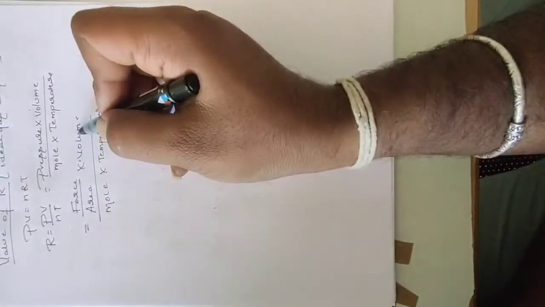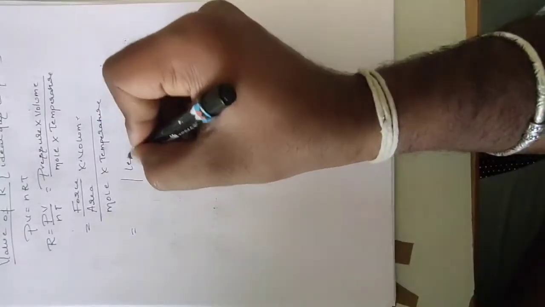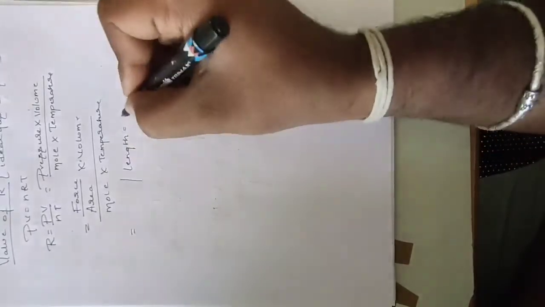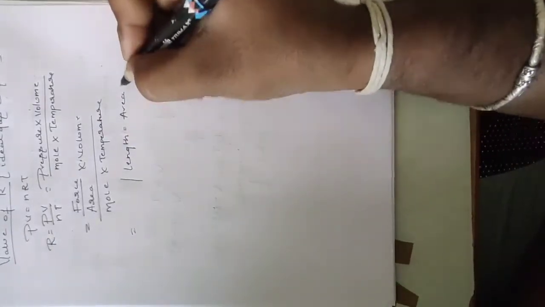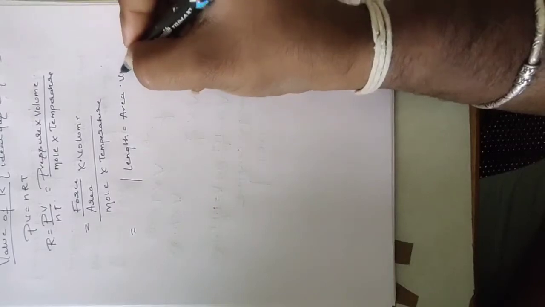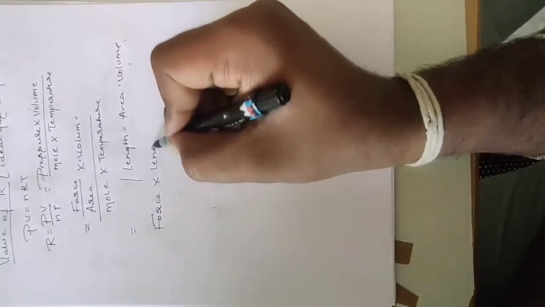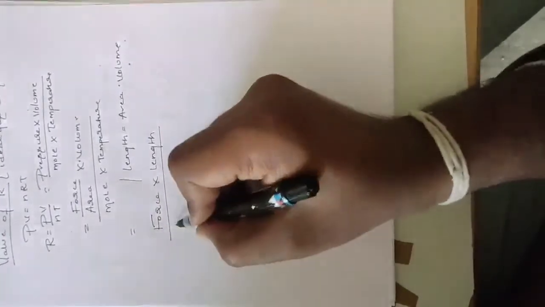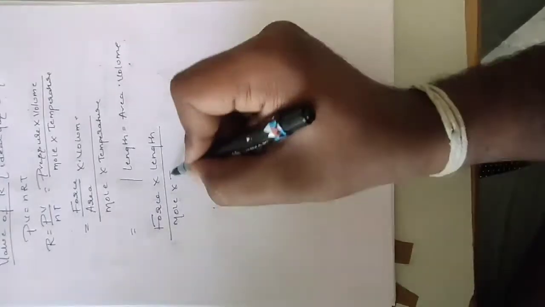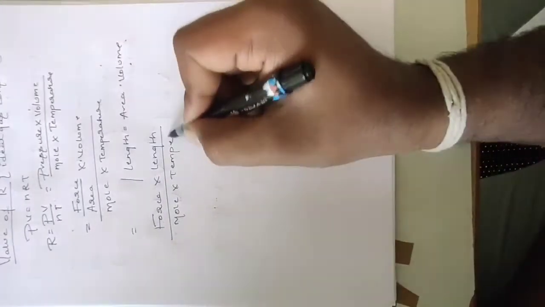Area and volume will give length. Here I will write length equals volume by area. Then force into length by mole into temperature.